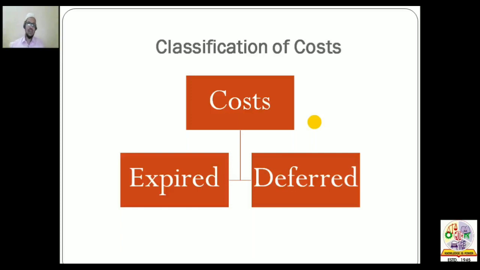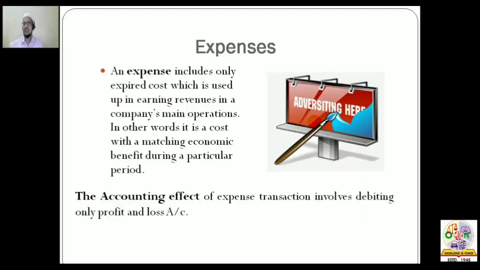Now what do you mean by expired cost? Expired costs are those costs which have already been incurred and the benefits of those costs have also been received by an enterprise. Whereas deferred costs are those costs which have been incurred but all the benefits of those costs have not yet been received by the enterprise. I'll explain these terminologies one by one along with our main discussion, that is what is meant by cost and what is meant by expense. So first of all, we'll start with expense.